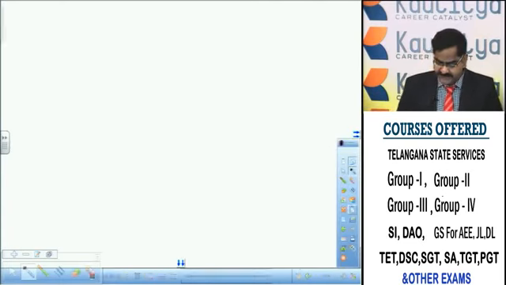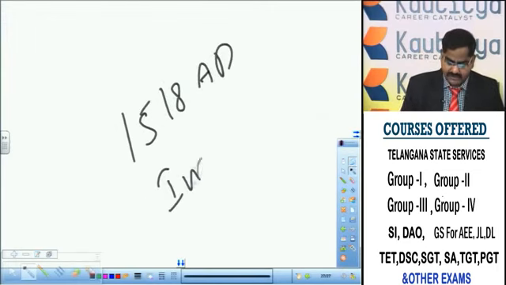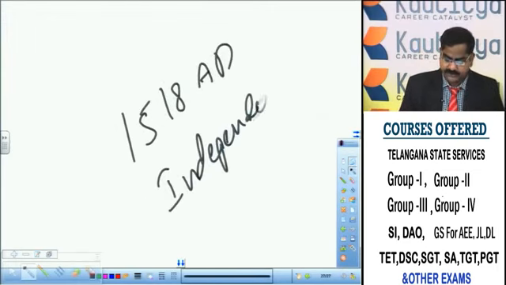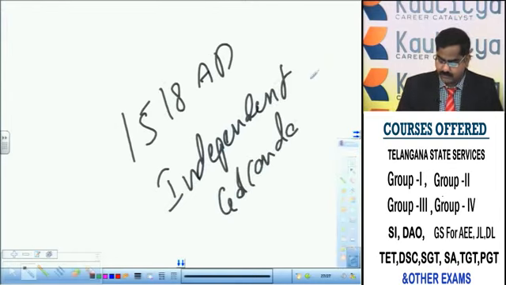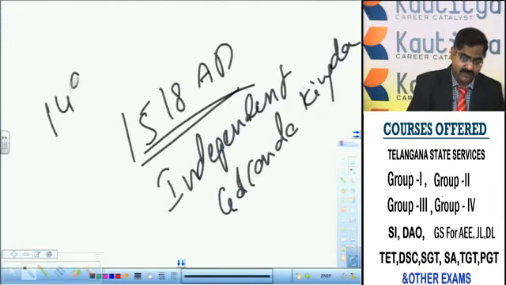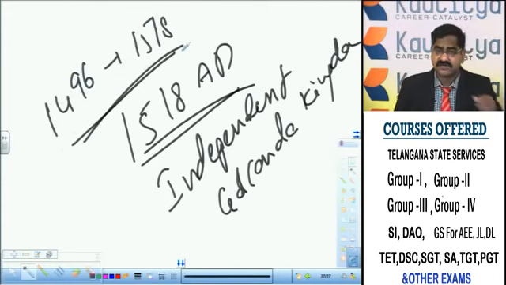In the year 1518 AD, he asserted independence and founded the independent Golconda kingdom. So the independent Golconda kingdom was founded by Sultan Kuli in 1518. From 1496 to 1518, he acted as provincial governor of Telangana. So these are the conditions which paved the way for the assertion of independence by Sultan Kuli.